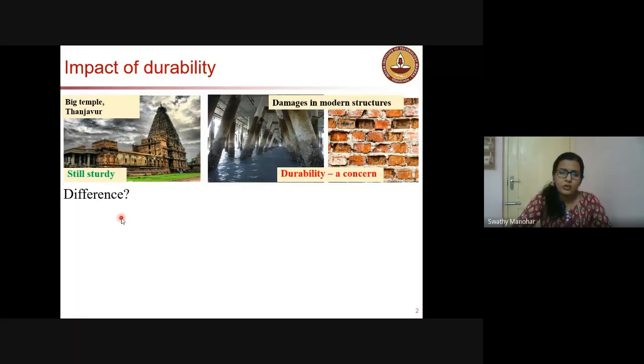Structures are way more superior in strength compared to ancient materials like lime, brick, or any kind of stone. However, why is this happening again? So durability is the concern. Where is the structure located? What is the extent of durability? And how is that particular material coping with that particular exposure condition?